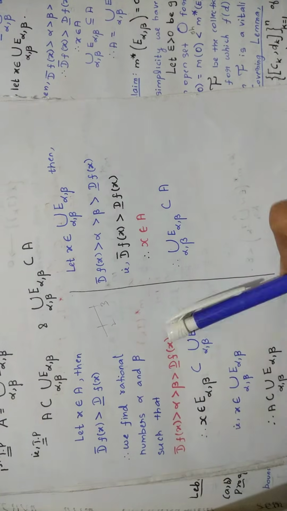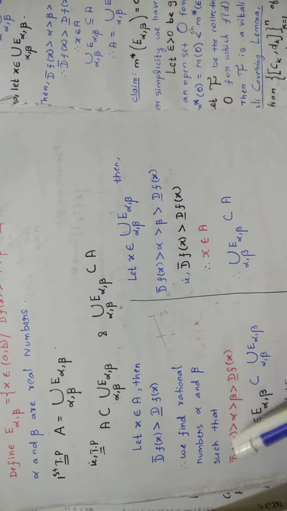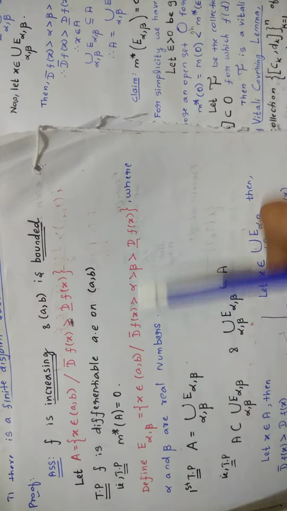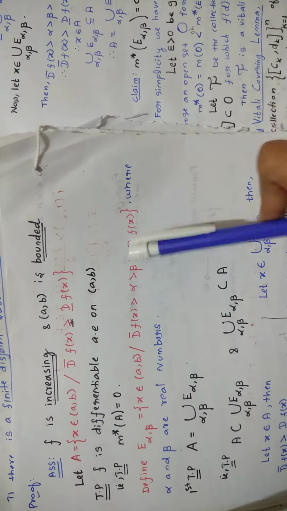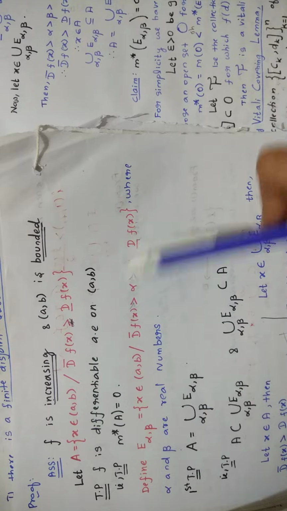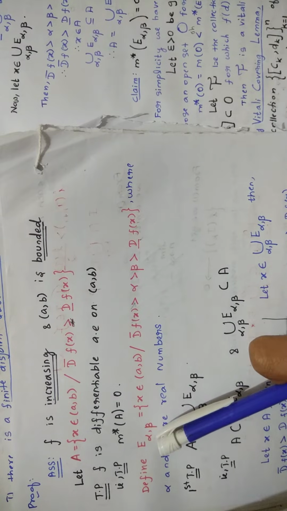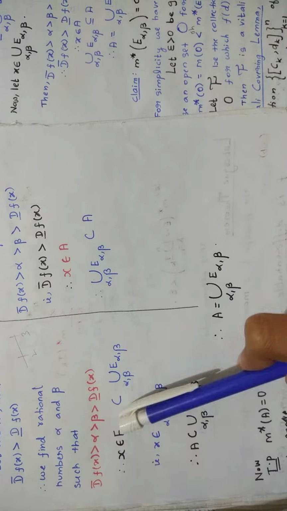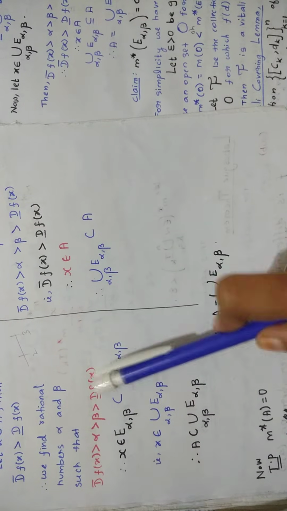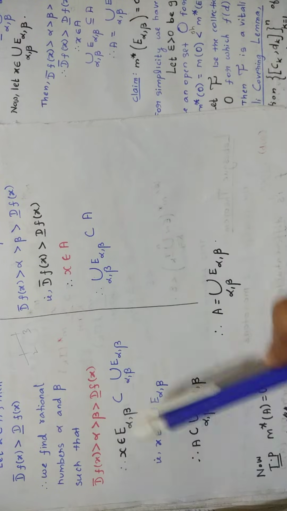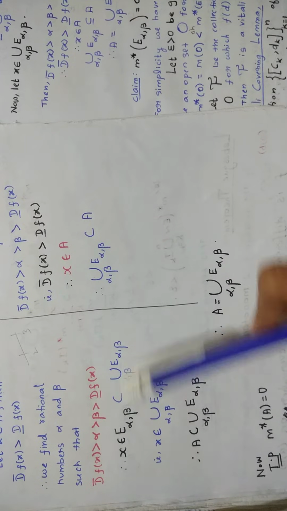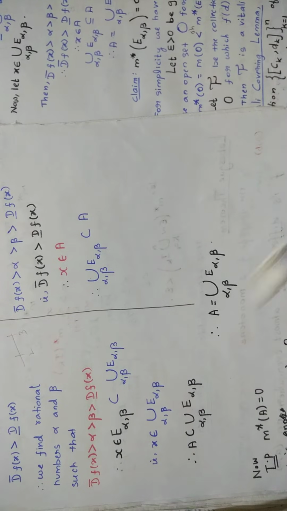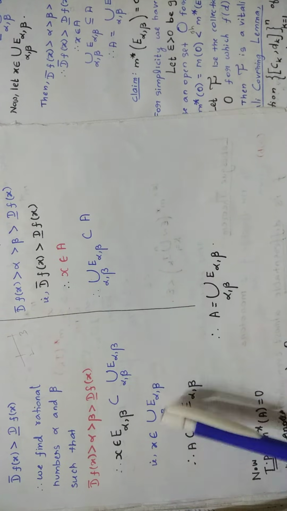Now you know that this belongs to where? In our set you are having this. Okay, you got this now, so that you can write x belongs to this. And you know that E alpha comma beta is contained in the union of E alpha comma beta, because this is a union. So surely this E alpha comma beta will also be present inside the union, right? So that is why contained in union E alpha comma beta.